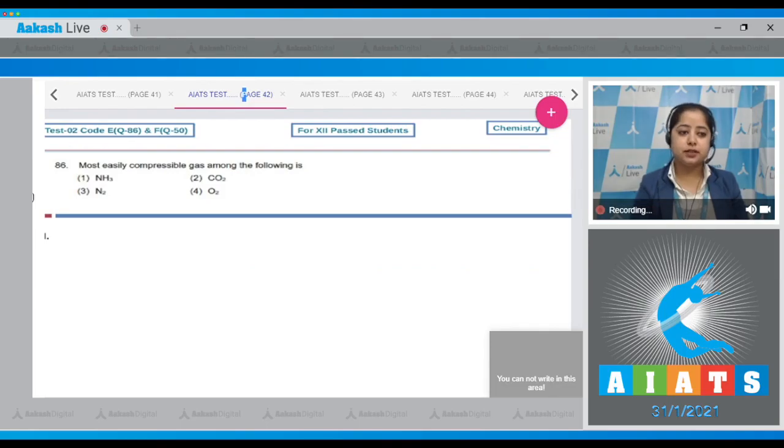Question number 86. Let's read it. Most easily compressible gas among the following is. Student, we have to understand that higher is the intermolecular forces of attraction, it is more easy to compress a gas. Among the given options, ammonia, that is option number 1, is associated with the intermolecular force of attraction, hydrogen bonding. Hence, it is most easily compressed. So the correct answer is option number 1.